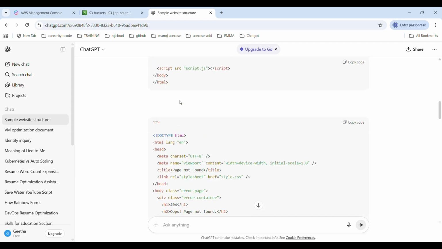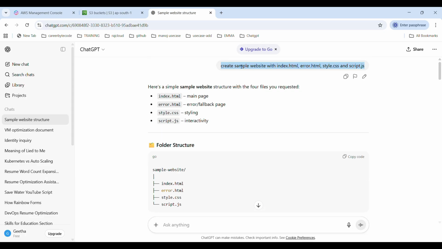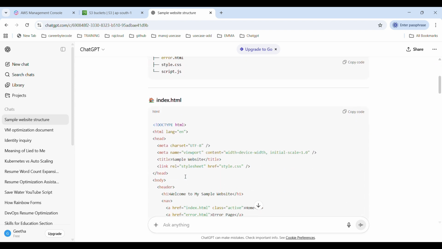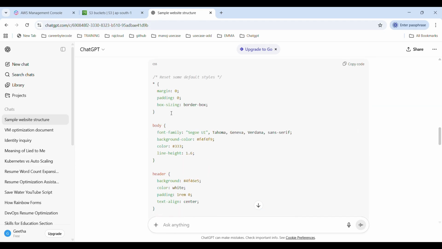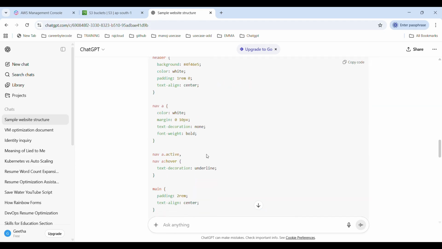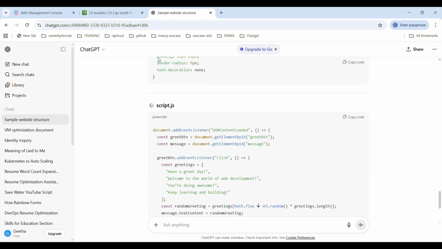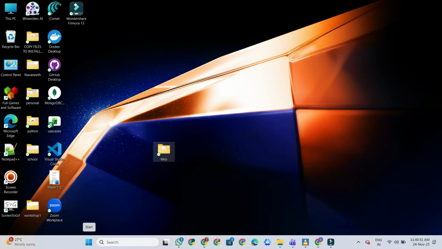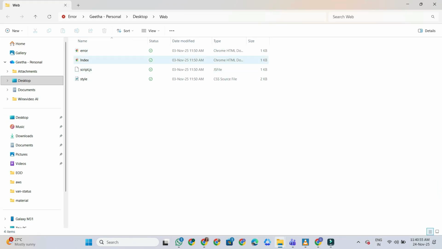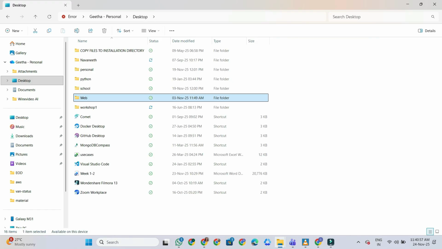Then I'm going to create the sample website using ChatGPT. For that, I'm going to create four files, which are index.html, error.html, style.css, and script.js. Index.html is the home page. If any error happens, it redirects to error.html. For simple styling purposes, I am using style.css. The four files I kept in the web folder and stored on the desktop, which I am going to upload to the S3 bucket.